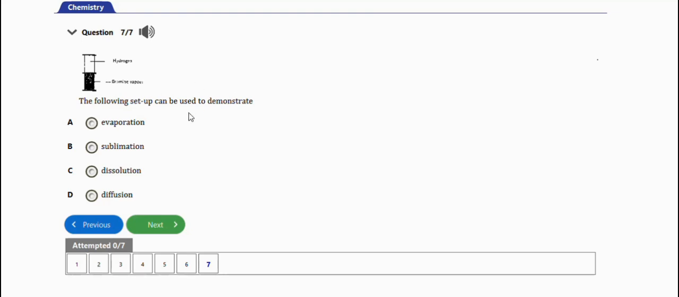This basically is how to solve problems involving change of state of matter for your WASSCE chemistry. Practice with 7 repeated questions for this topic. Hope you learned something from the video.